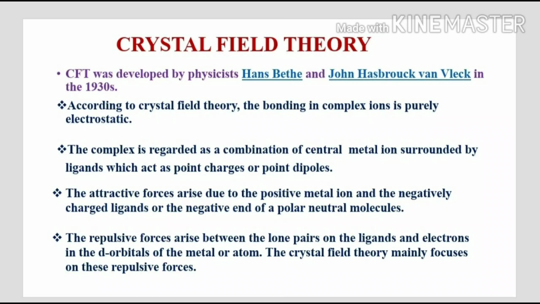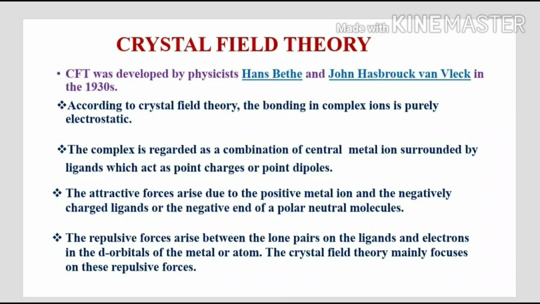This crystal field theory was proposed by the physicists Hans Bethe and John Hasbrouck Van Vleck in 1930. According to the crystal field theory, the bonding in complex ions is purely electrostatic. What is meant by electrostatic? The metal ion is positively charged, and the ligands are electron rich, negatively charged.